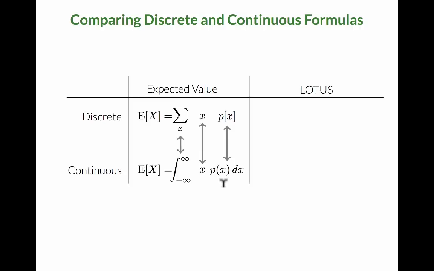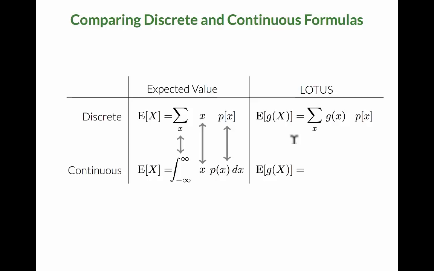Next, let's look at the continuous version of another discrete formula that you've learned, LOTUS. Recall that LOTUS gives us a way to calculate the expected value of some function of x. It says that if we want to calculate the expected value of g of x, we still sum over all possible values x and their probabilities, but the probabilities now weight the values of g of x instead of just x.